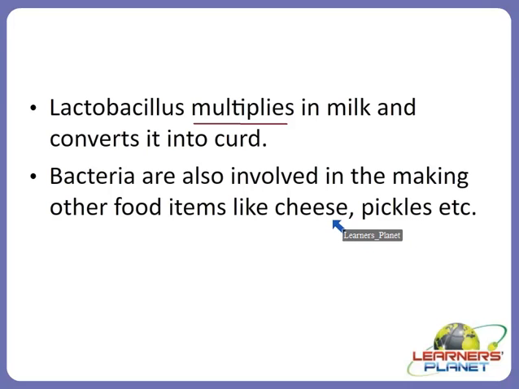In the case of cheese, it is used initially for the preparation, and secondly for the flavor provided to the cheese. There are so many different flavors now present in the market, and that is basically because of the use of different types of organisms in cheese production. Lactobacillus could be used, Brevibacterium could be used, some kinds of yeast and molds are also used for cheese preparation.